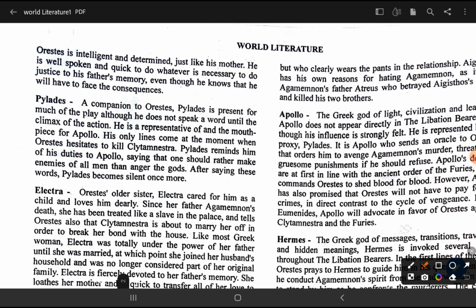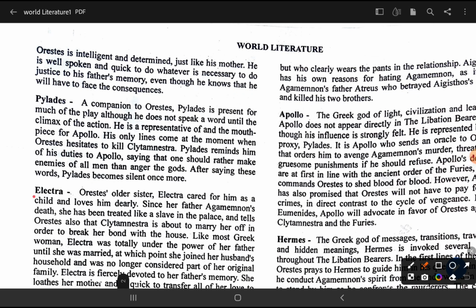Okay, someone may ask, just tell us the work in which most of the characters do not speak a word until the climax of the action. You can say the Libation Bearers. Pylades is representative of and the mouthpiece of Apollo. His only lines come at the moment when Orestes hesitates to kill Clytemnestra.